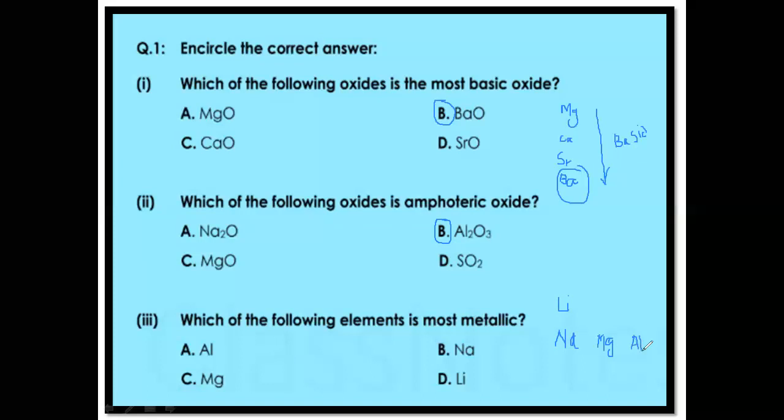If you remember, dear students, I told you that when we go from top to bottom along the group, metallic character increases, but when we go from left to right along the period, metallic character decreases. So which one will be most metallic in nature? Lithium is less metallic than sodium, and sodium is more metallic than magnesium and aluminum. So the correct option is sodium.